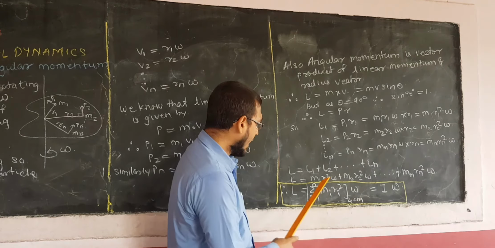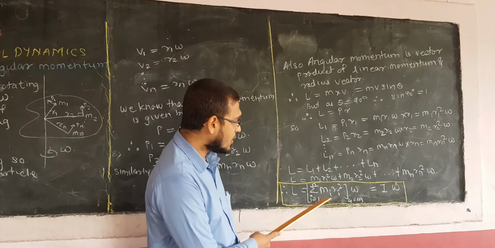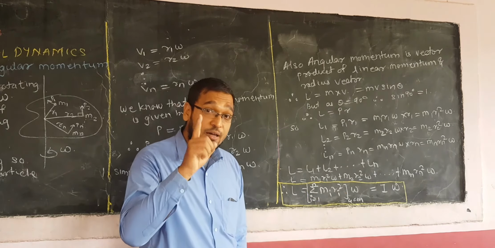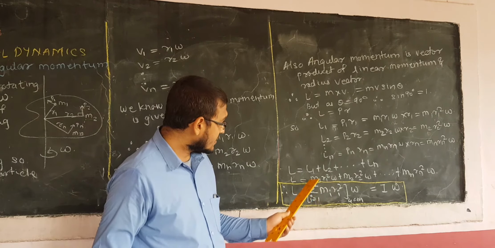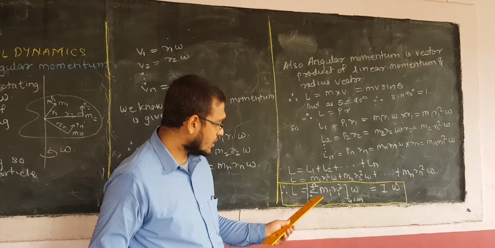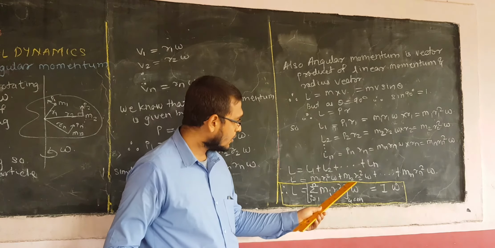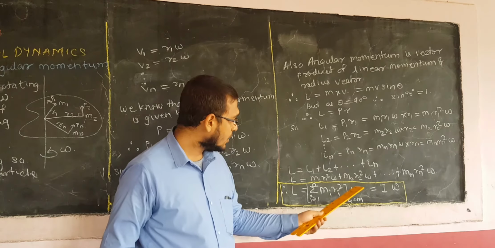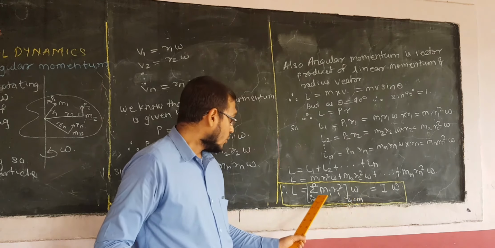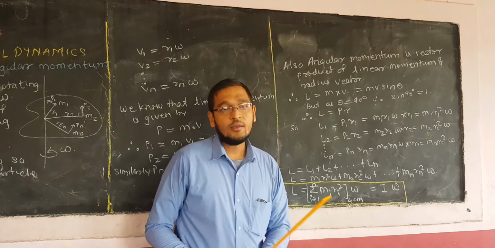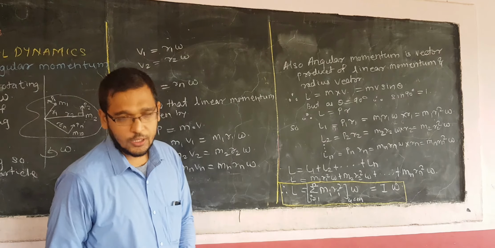So take it outside, and m1 r1 square, m2 r2 square, mn rn square remain. As we did in the first expression of kinetic energy, in the same way I can replace this complete thing by a summation, i equal to 1 to n of mi ri square, and omega is common. This term in the bracket is nothing but the moment of inertia, I. So L is equal to I omega. This is the proof of angular momentum of a rotating body. Okay, note it down.